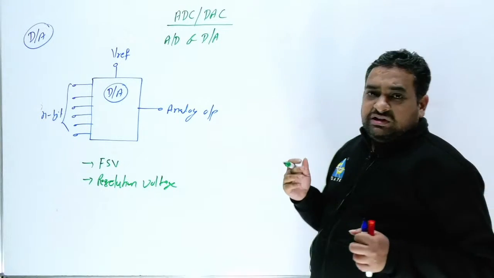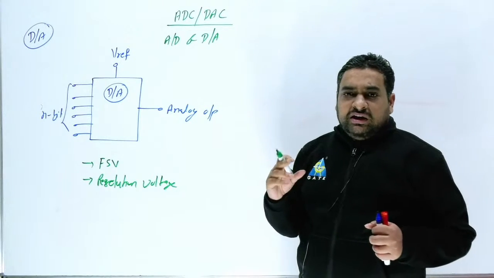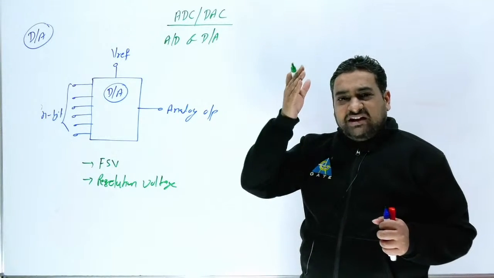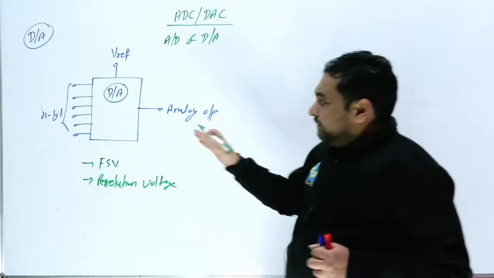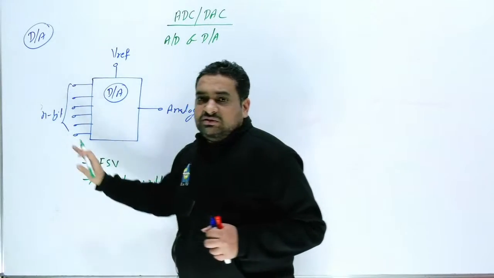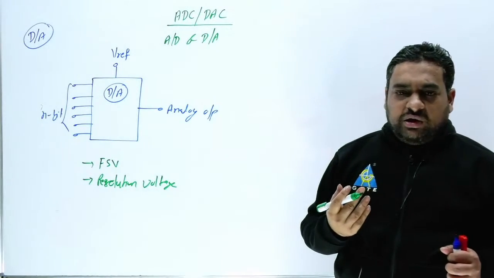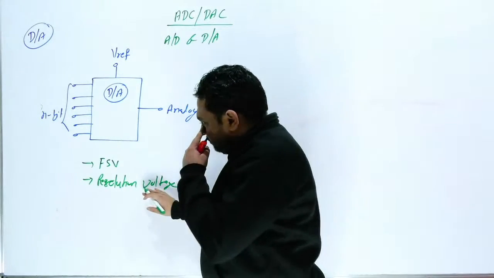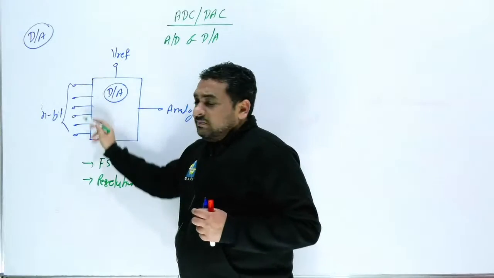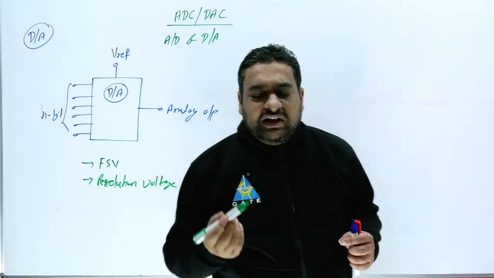V reference is the maximum applied voltage. FSV represents the maximum full scale voltage. That is, suppose all the bits are 111, and you convert that 111 into analog, then the output is represented by the full scale voltage. And what is the resolution voltage? If only the LSB of your input is 1, you get the resolution voltage.